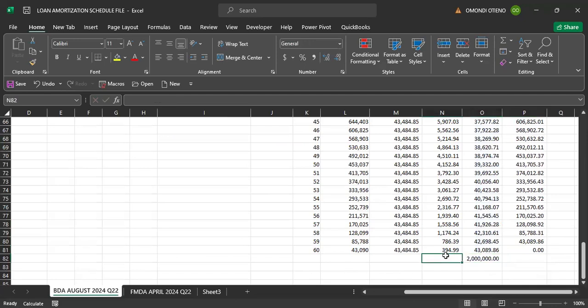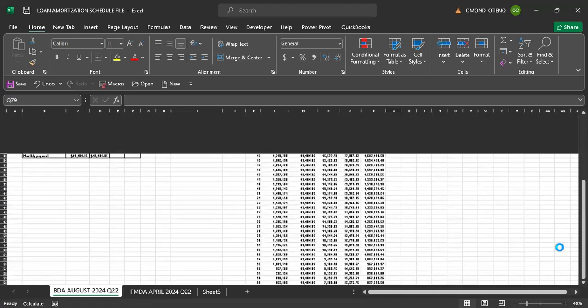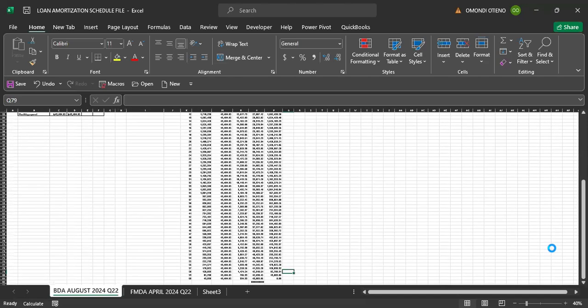When you come to the interest account or interest column, you'll be able to see what we are having here as the ending loan balance. So that's what you are required to get at that particular point.